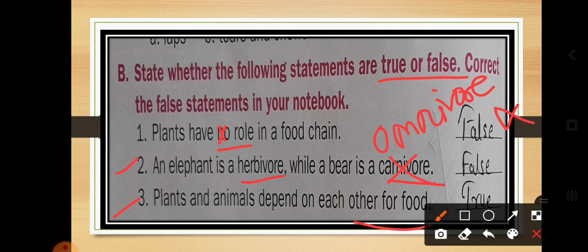So how will they get the carbon dioxide? From the help of animals, or you can say human beings. So they are dependent on each other. This answer is true, so there is no need to make any correction here. You can leave it as it is.